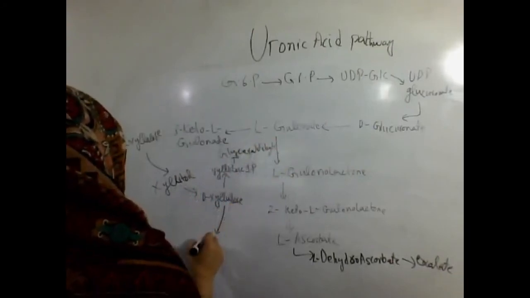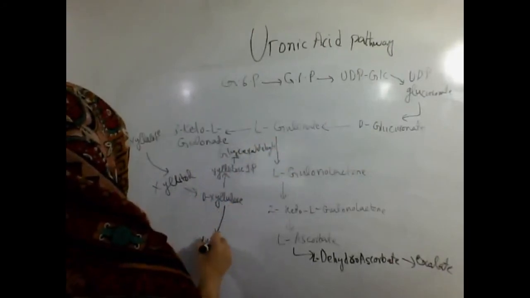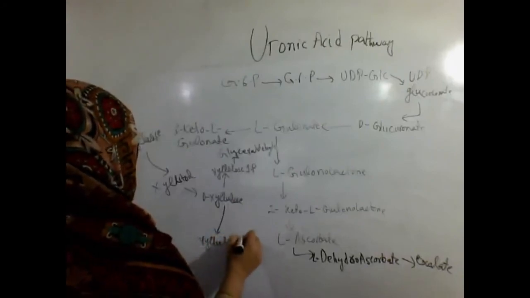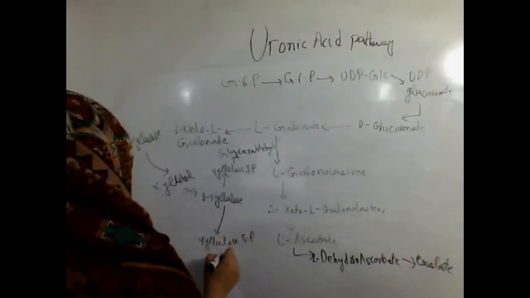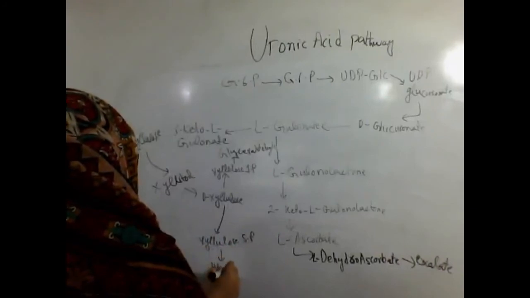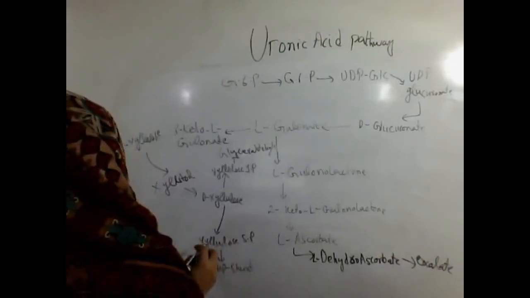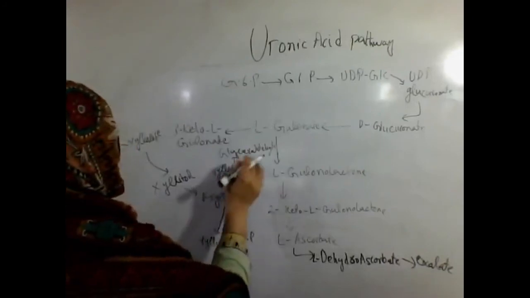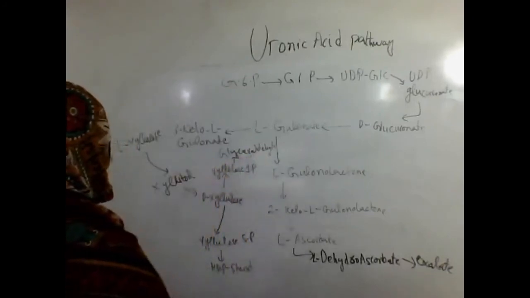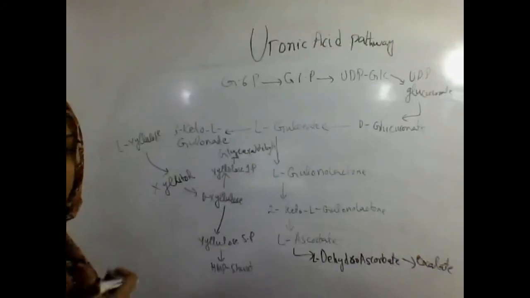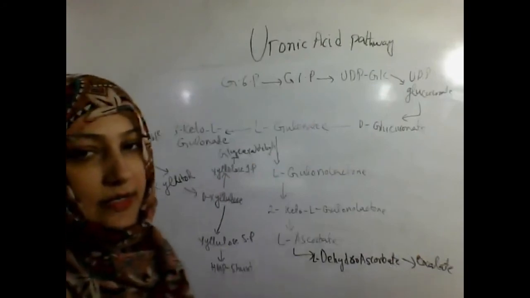And then it is converted into xylulose 5-phosphate, that is used in the HMP shunt pathway. And this glyceraldehyde is also used for the formation of oxalate.